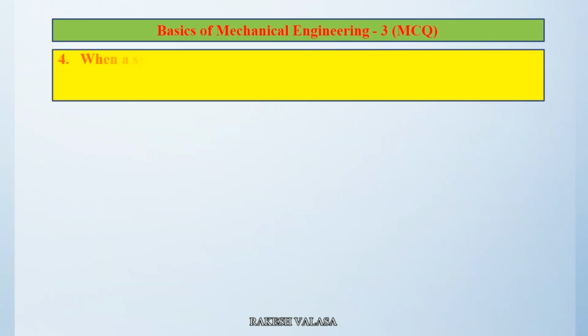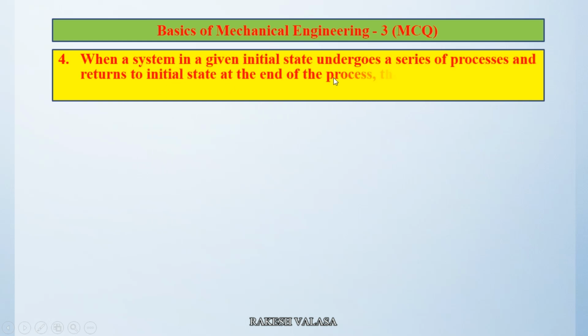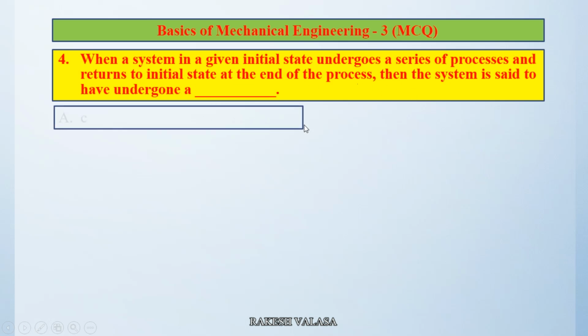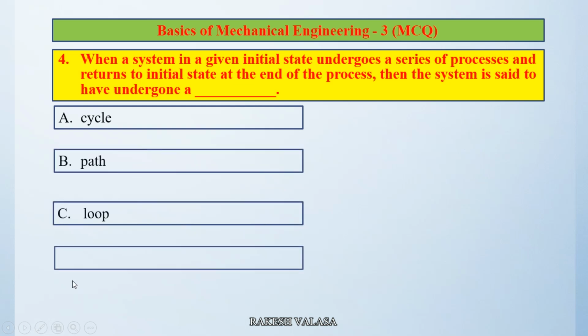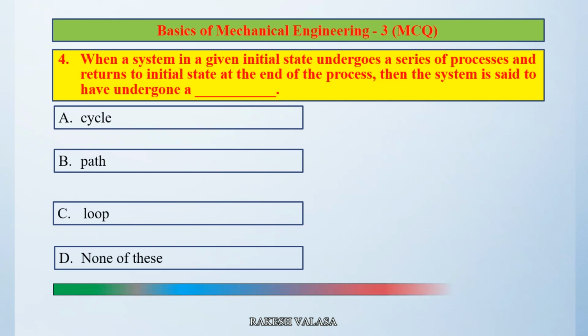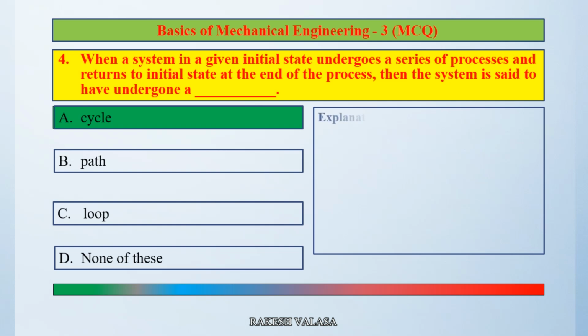Question number 4. When a system in a given initial state undergoes a series of processes and returns to the initial state at the end of the process, then the system is said to have undergone a dash. Option A, cycle. Option B, path. Option C, loop. Option D, none of these. The correct answer is option A, cycle. Let us see the explanation.